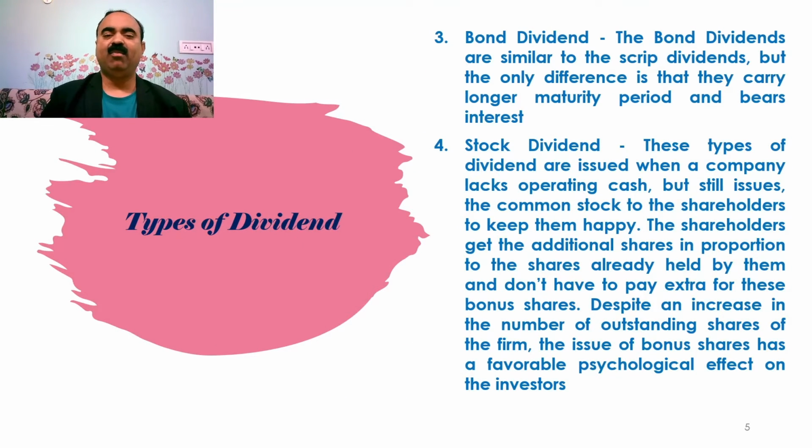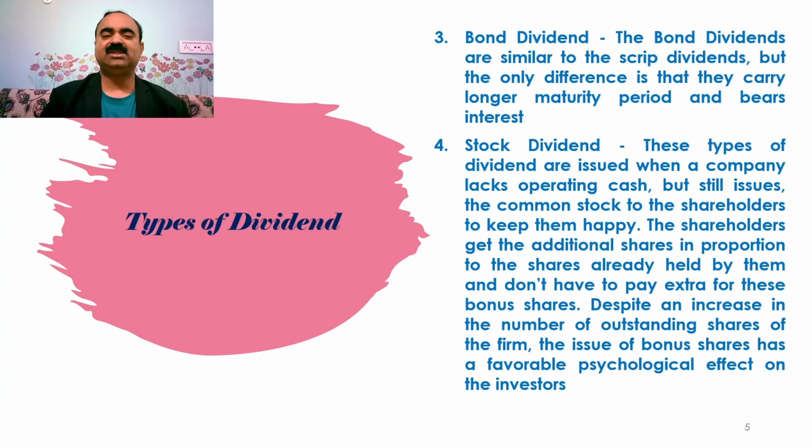3. Bond dividend. The bond dividends are similar to the scrip dividends, but the only difference is that they carry a longer maturity period and bear interest.